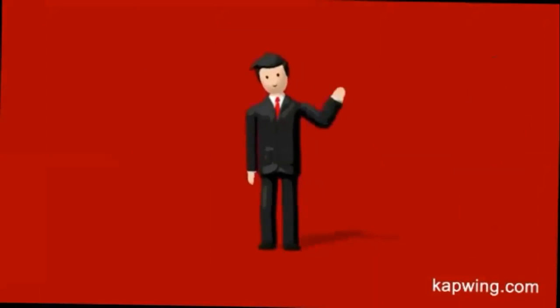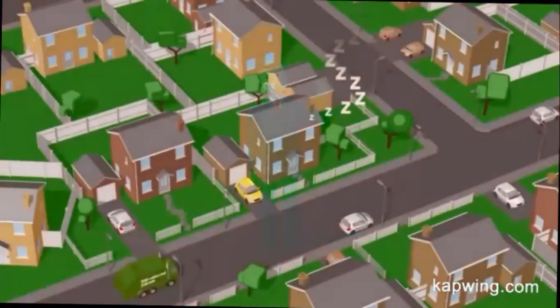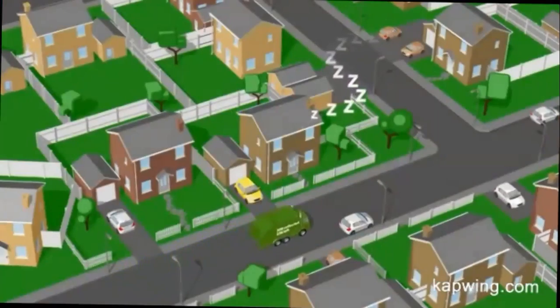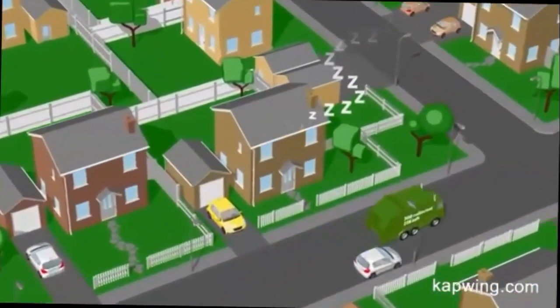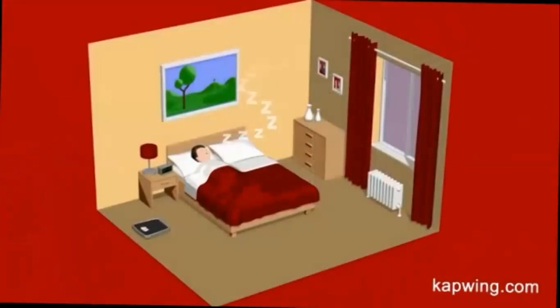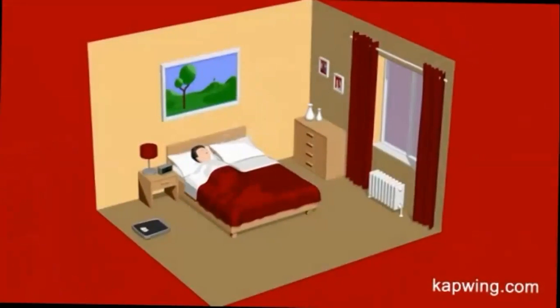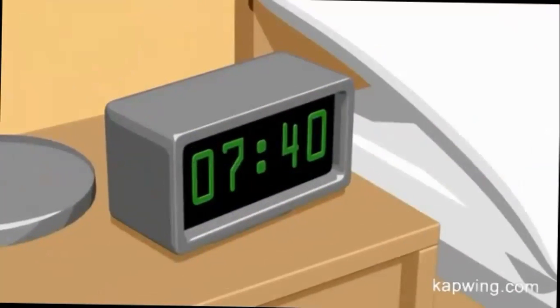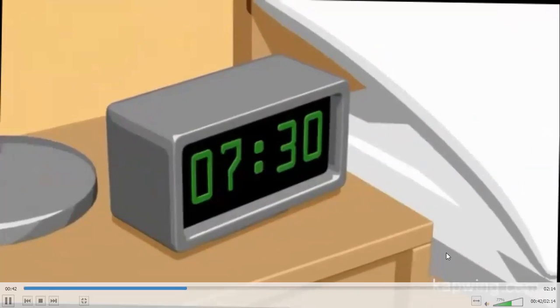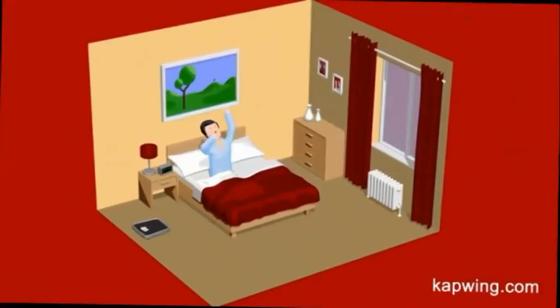Meet Mark. Mark is fast asleep in his smart home that's powered by M2M technology. Mark's just like you and me. He loves to sleep. But today, Mark's trains are cancelled, meaning he will need to drive to work instead. Luckily for Mark, his connected alarm clock automatically goes off 10 minutes early, ensuring he won't be late. And best of all, Mark didn't even have to do a thing.